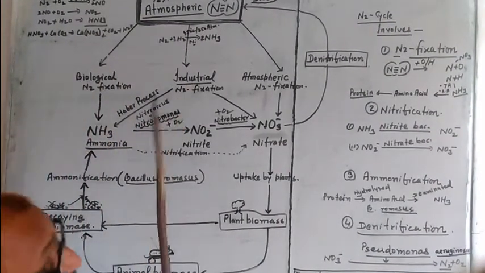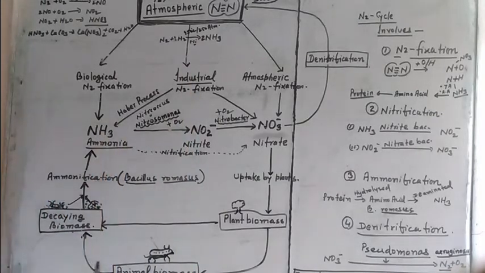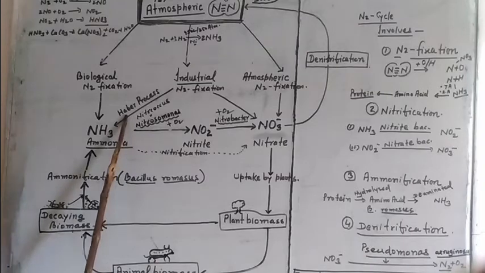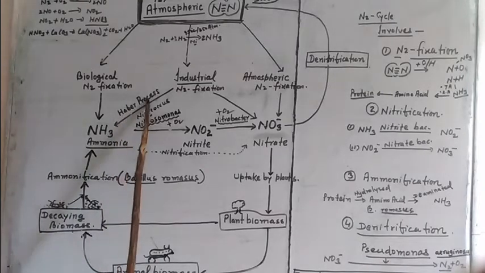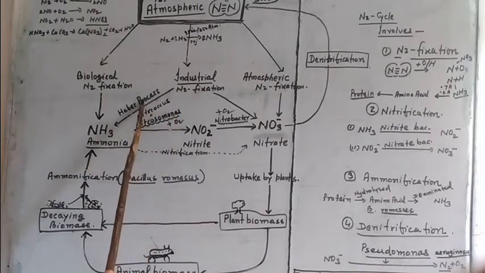So what happens in industry? In industries, Fritz Haber found the process known as the Haber process of manufacturing ammonia, and he got the Nobel Prize for this reaction.